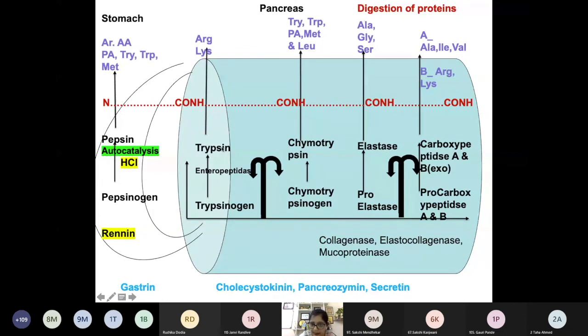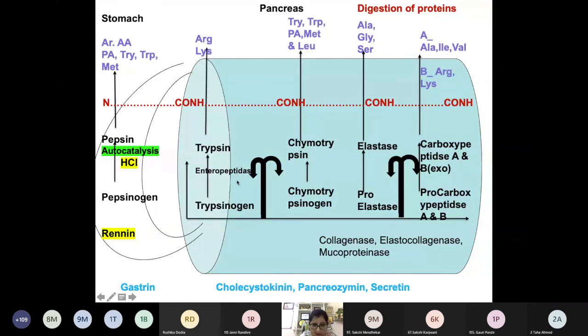So once trypsin is formed, it leads to its own generation again. So trypsin goes on continuously forming. Okay. So what is the action of trypsin? Now trypsin is an endopeptidase and it acts on the basic amino acids only, like arginine and lysine.